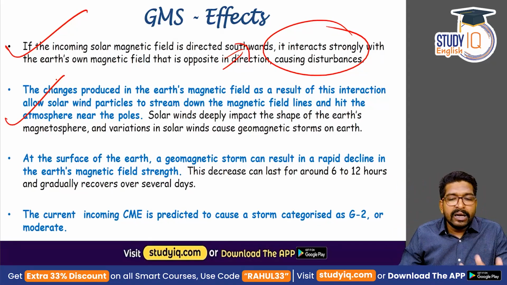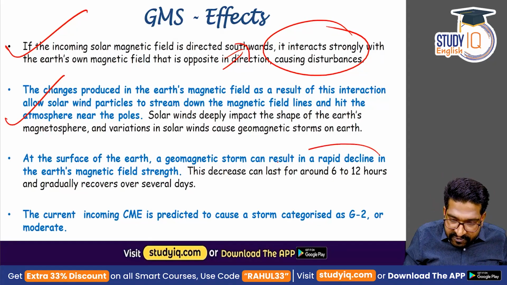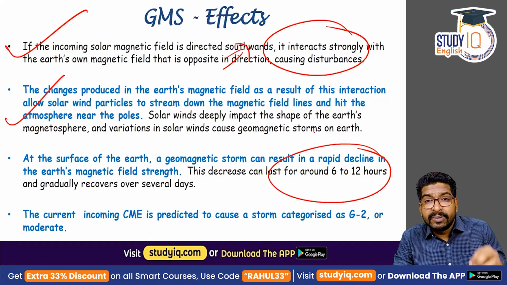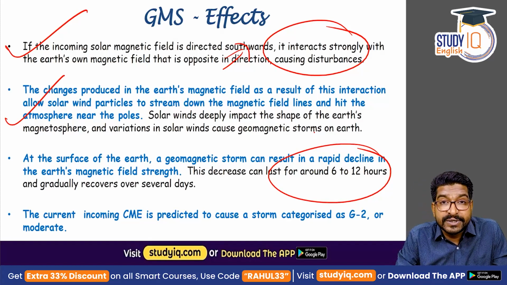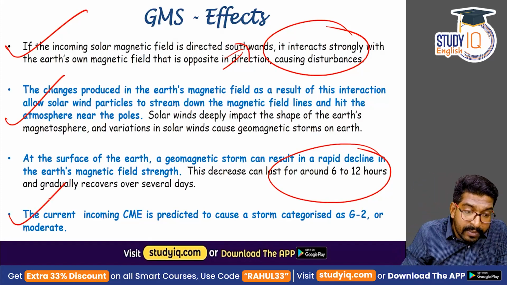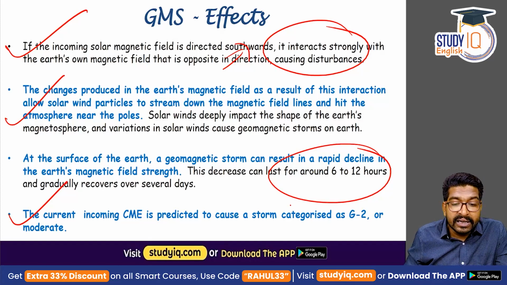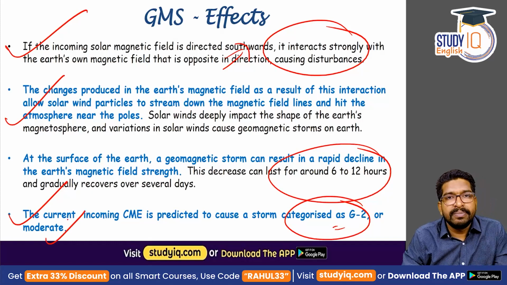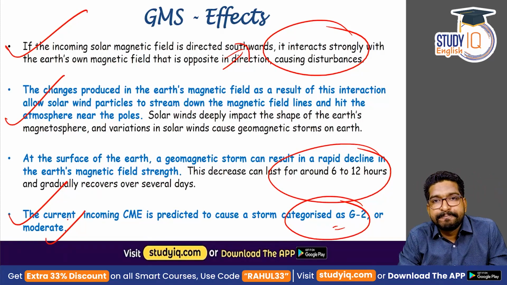And it is said that its impact will stay for 6 to 12 hours, and gradually over days, slowly and steadily, the magnetic field of Earth recovers. And the current coronal mass ejection which came, it was predicted that this was a category 2, G2 storm, or a moderate level storm. That means it did not impact heavily.